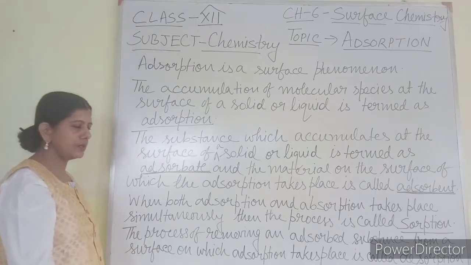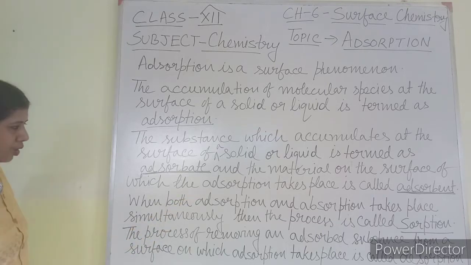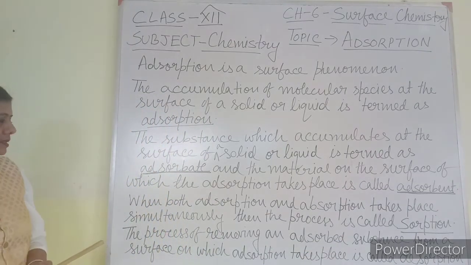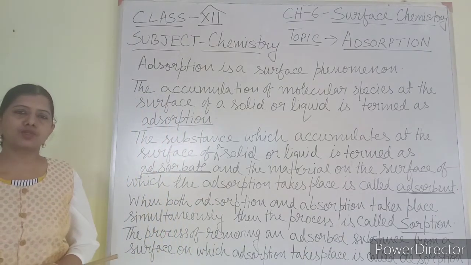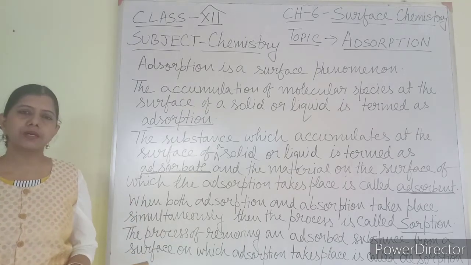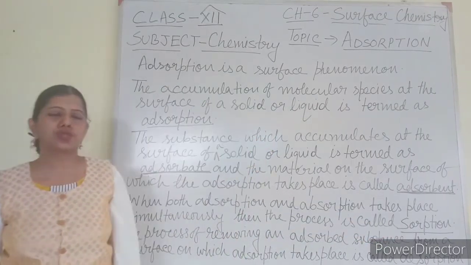What is sorption? When both adsorption and absorption take place simultaneously, that process is called sorption. Sometimes both absorption and adsorption happen together. This is a special kind of process known as sorption.